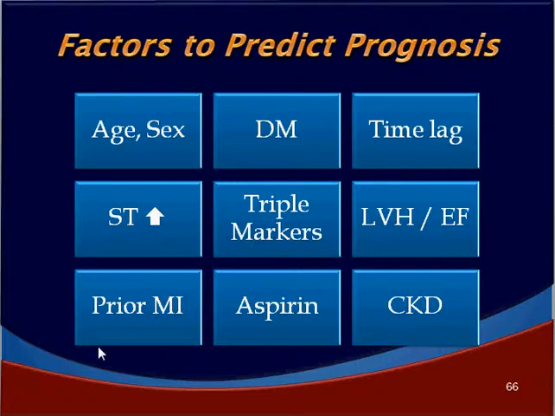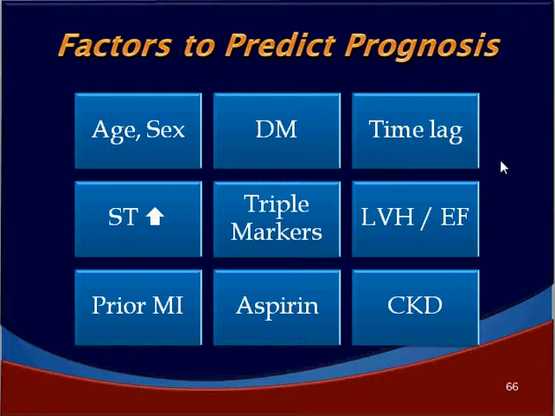Prior myocardial infarction keeps the patient at a very poor prognosis. Diabetes, presence or absence, is a very strong factor which determines the prognosis. Triple markers, which we will shortly see in the subsequent slides, are nothing but the troponin, the CRP, and the B-natriuretic peptide. Previous aspirin use: in spite of the aspirin, if they develop ACS, they are at a higher risk. The time lag, the duration that has elapsed between pain and the presentation of the patient for treatment, also has a bearing on the prognosis.